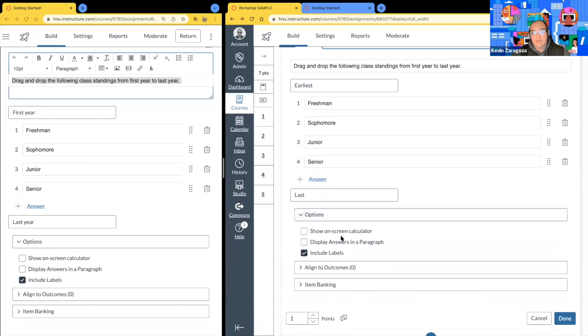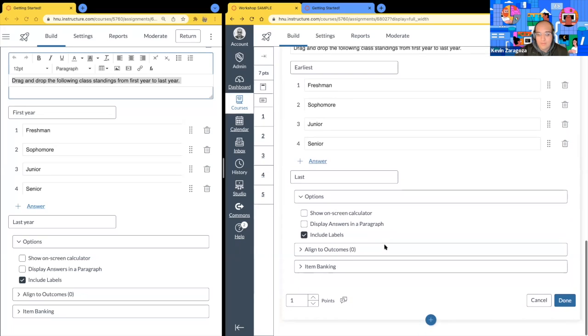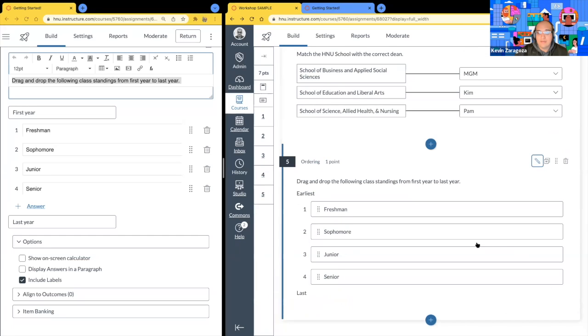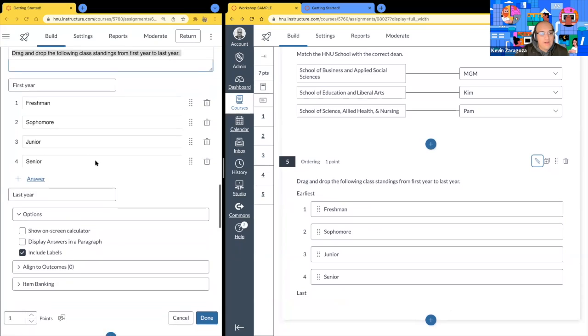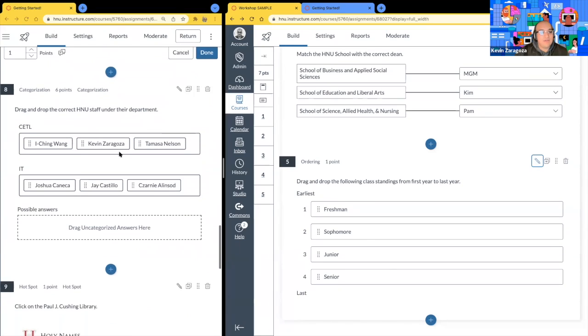Our only options here are to show on-screen calculator or display answers in a paragraph. What this means is that if you have a much longer, let's say you're reading a book for your class and you want to categorize them, and each category is like a big blurb, like which came first, you want the students to read it. This is that display answers in a paragraph option. Let's go ahead and hit done and continue. Our next type question is the categorization.